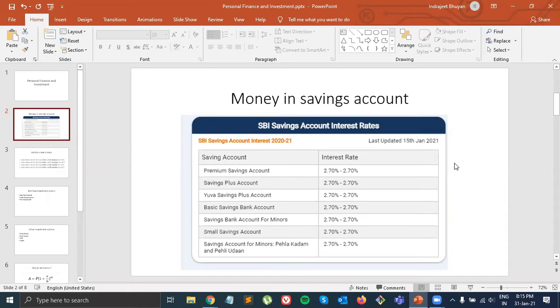So if you see, currently the rate of interest in SBI is okay. So we have a few more members. So everyone, welcome. We just started, so you have not missed anything. So I'll just continue. When we put our money in a bank savings account, you can mute yourself so that others don't get disturbed.